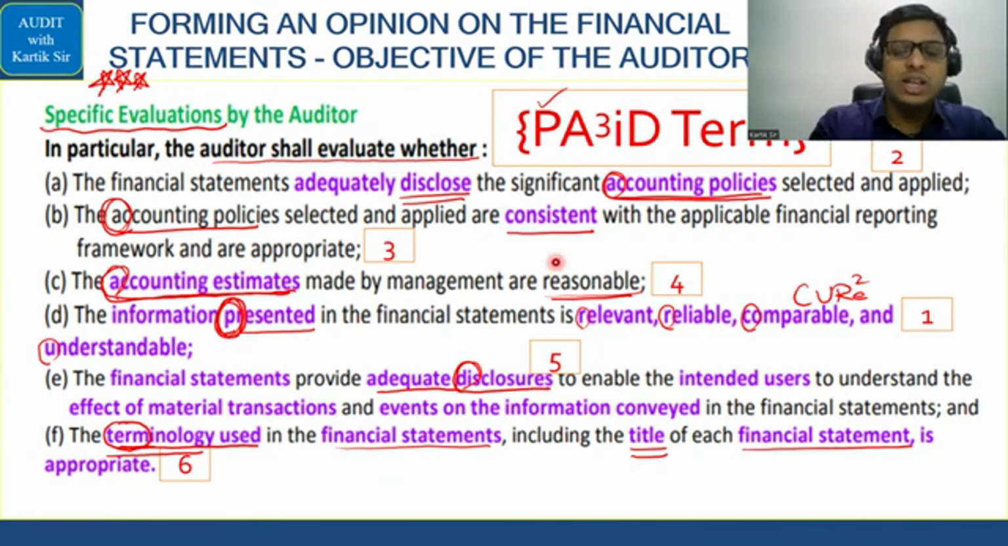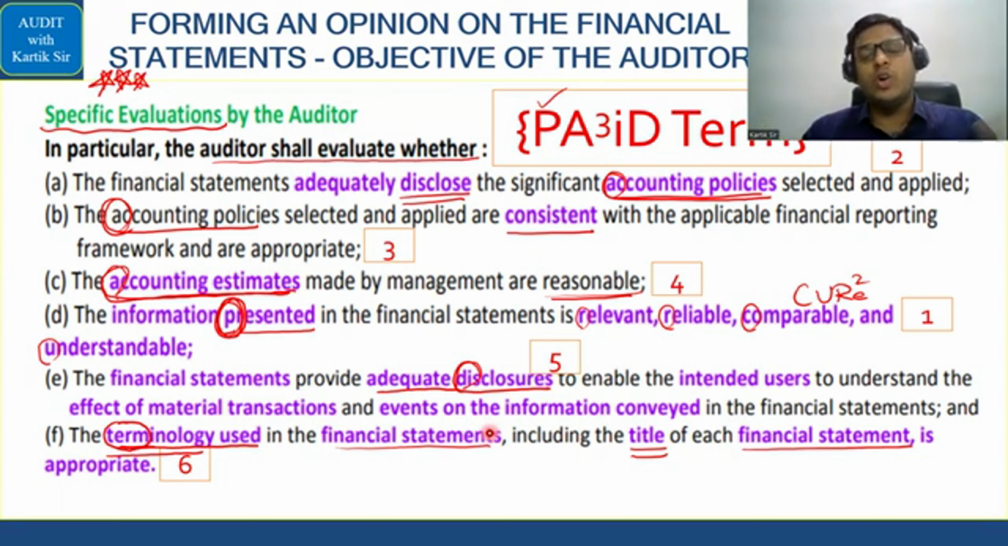The auditor will also see whether there are adequate disclosures to enable the intended users to understand the effect of material transactions and events on the information conveyed. Finally, the auditor should check whether management has used the proper terminologies. In the financial statements, you cannot call the cash flow statement a cash in, cash out statement. Cash flow statement is the proper name, so the name that the company should use is cash flow statement.